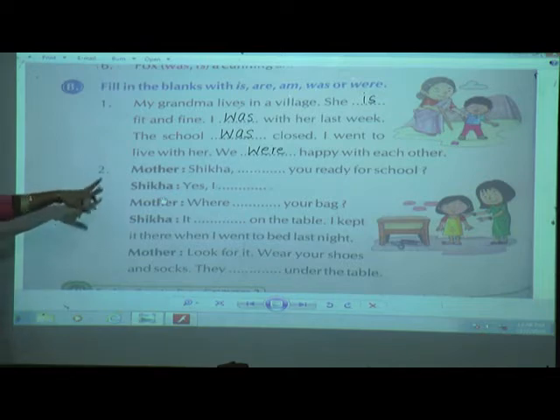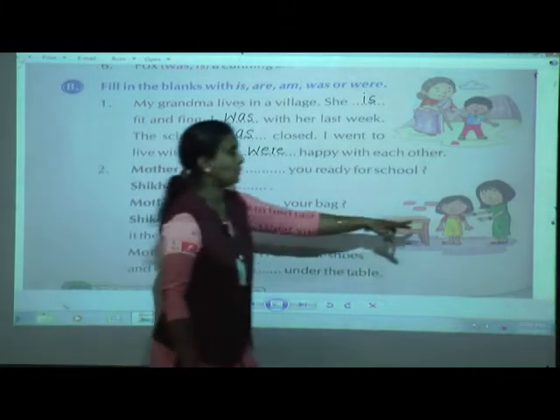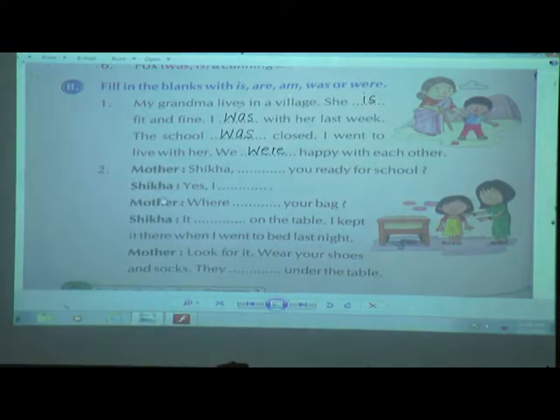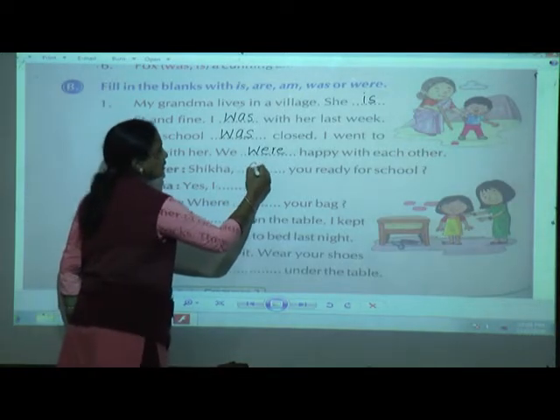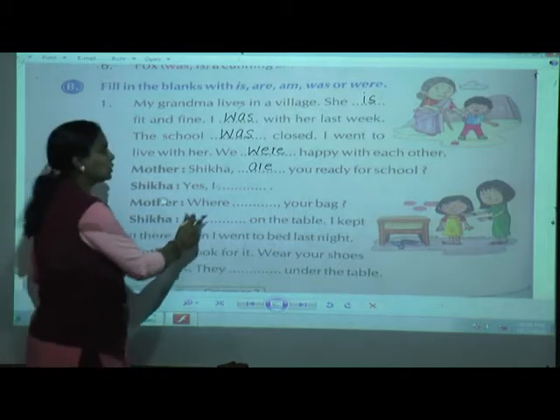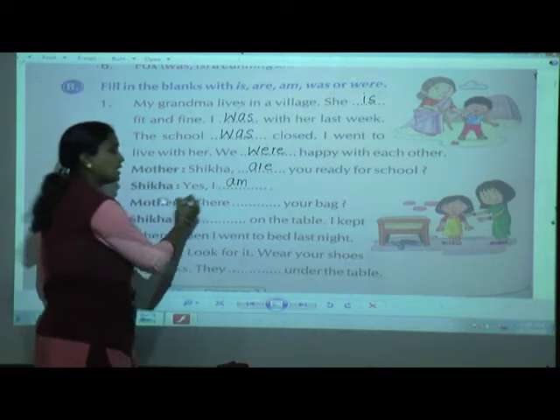Now the second one, it's a conversation between mother and Shikha. You can see mother here and Shikha here. You can see the picture. Okay. Now mother, Shikha, dash you ready for school? So now mother is asking Shikha, so Shikha, are you ready for school? Shikha says, yes, I always. What do we use with I, children? I have taught you. Yes, am. Yes, I am.